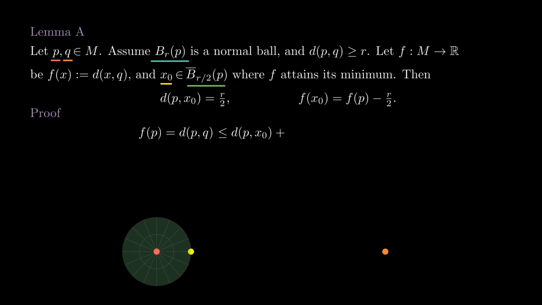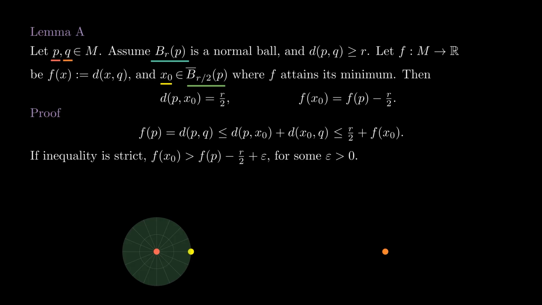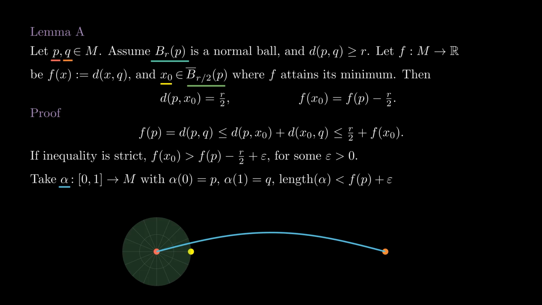By the triangle inequality, we know that f of P is at most the distance from P to x0 plus the distance from x0 to Q. The first one is at most r over 2, and the second one is f of x0. This shows one inequality. Now we assume by contradiction that the inequality is strict. In that case, f of x0 is greater than f of P minus r over 2 plus epsilon for some positive epsilon. Using that epsilon, take a curve alpha from P to Q with length less than f of P plus epsilon. It exists by the definition of distance.